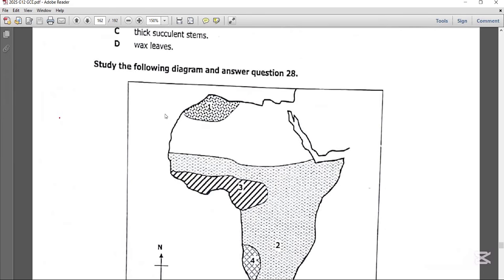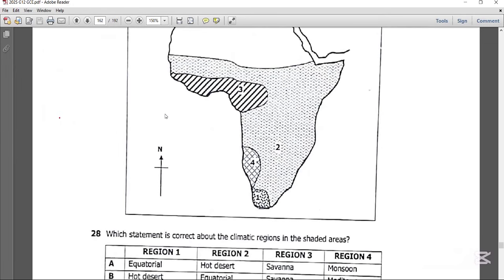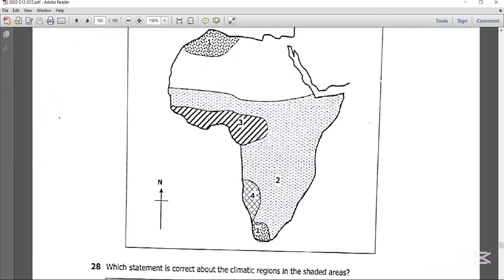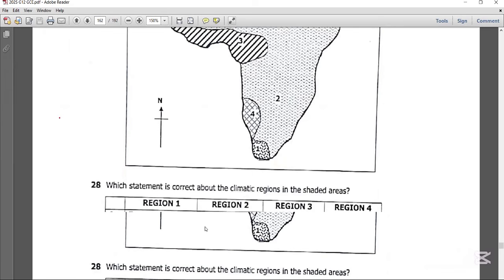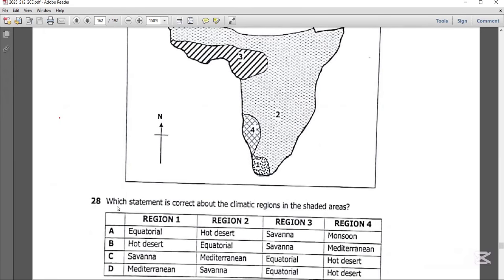Now, this map on question 28 is giving us different regions. You have region 1 in the northern part of Africa. Then you have region 2, quite a broad region. Then you have region 3. You have region 4 as well. Now, region 1 is existing somewhere around the northern part of Africa and the southern tip of Africa. Now, looking at question 21, question 21 says, which statement is correct about the climatic region in the shaded areas?